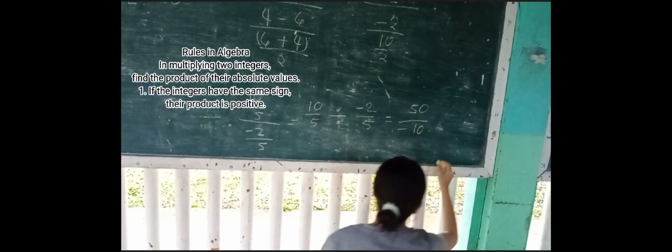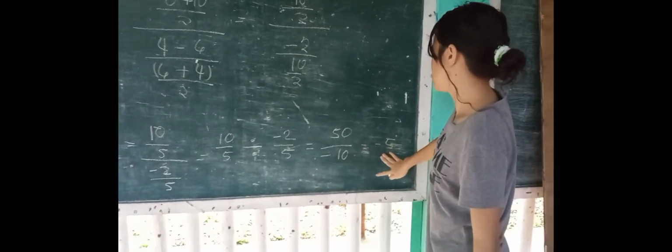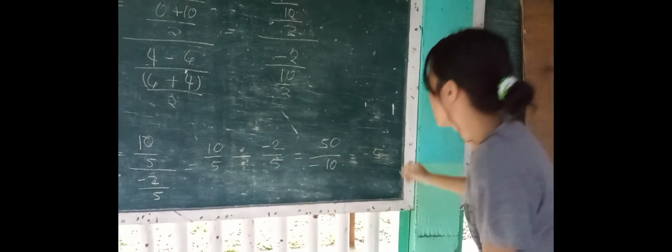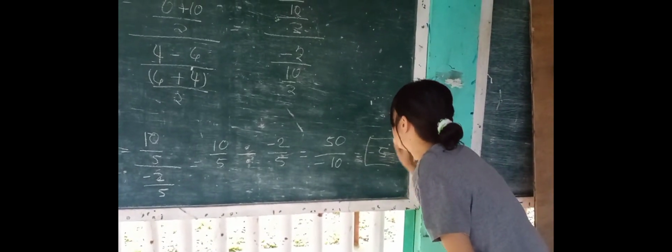So, 10 times 5 equals 50, and 5 times negative 2 equals negative 10. Then, 50 divided by negative 10 equals negative 5. So, our coefficient of arc elasticity is 5.